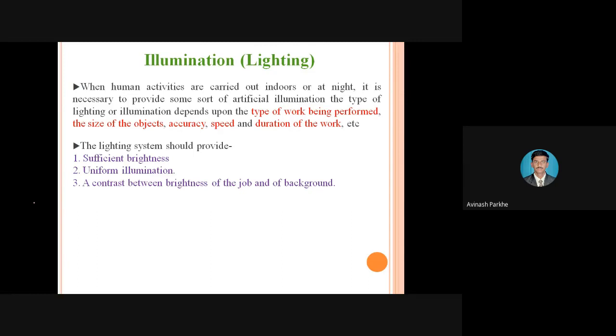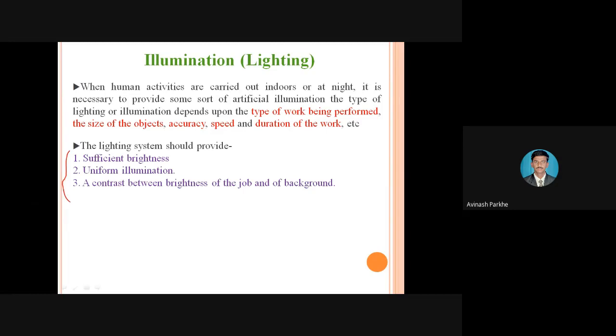Therefore, wherever it is necessary, you can provide different types of signal lights, maybe a red light, yellow light, or green light. This is for indication purposes, so wherever it is required, we can provide it. But if it is not required, it should not be provided in that industry, so that it does not affect performance. Therefore, illumination and lighting, and which type of lighting is to be provided, is also considered under ergonomics. Whenever we provide lighting, there are three factors we have to consider.